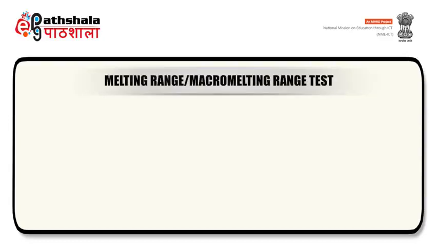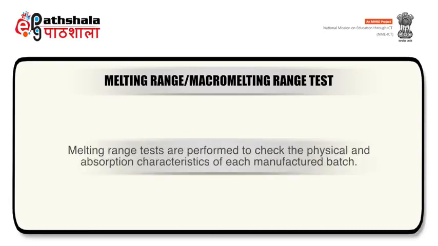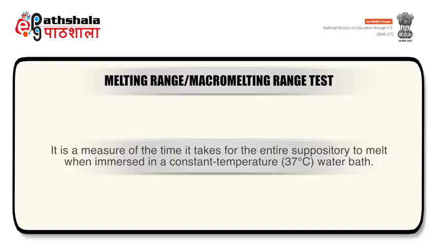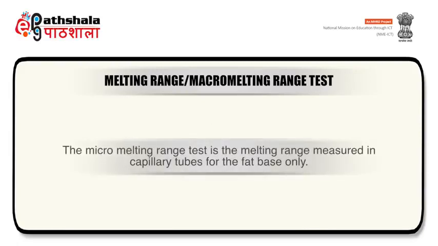Melting range or macro melting range is the first screening test. Melting range tests are performed to check the physical and absorption characteristics of each manufactured batch of suppositories. It is a measure of the time it takes for the entire suppository to melt when immersed in a constant temperature water bath. Micro melting range test is the melting range measured in capillary tubes for fat base only.